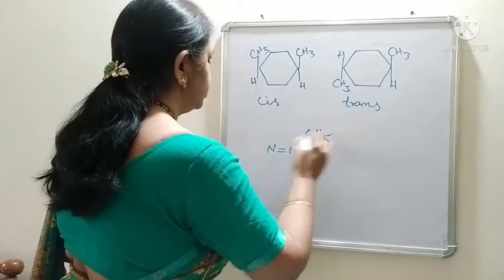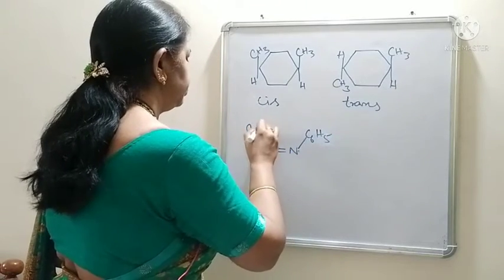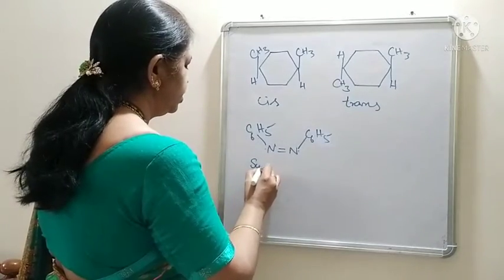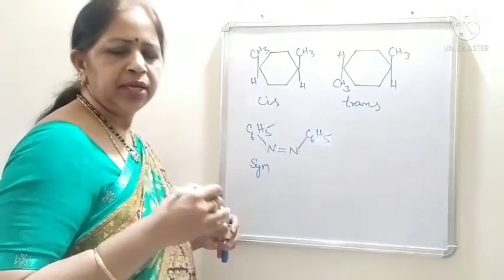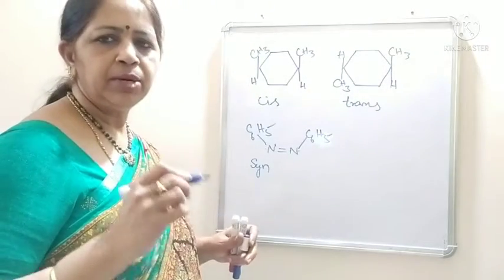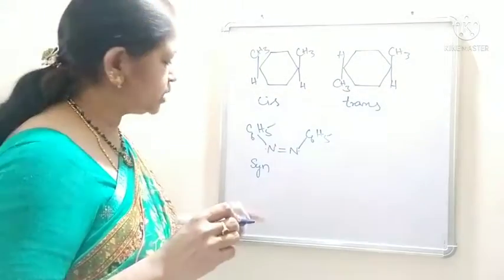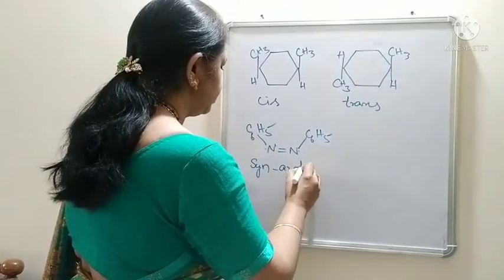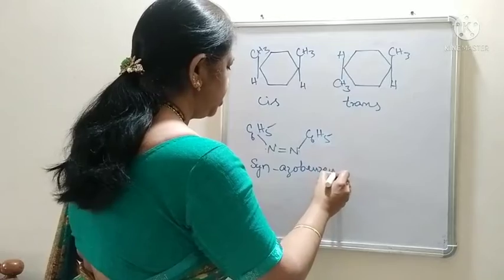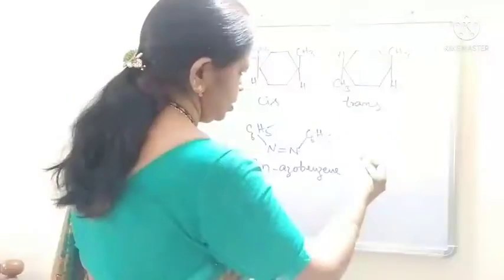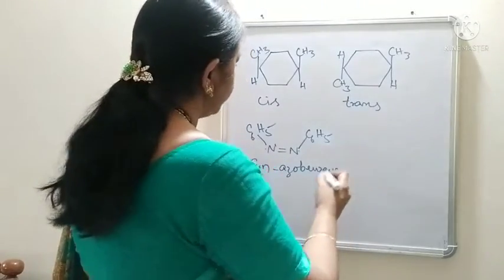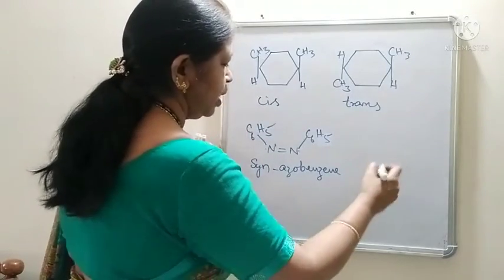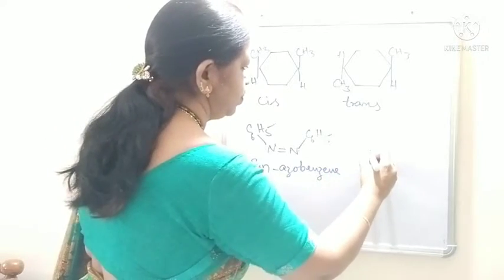C6H5, C6H5, then it is called syn. The cis isomer in the compounds involving double bonded N are known as syn isomers. So, it is known as syn azobenzene. Syn azobenzene, and its trans isomer will be having both the phenyl groups on the opposite sides, one up and one down.